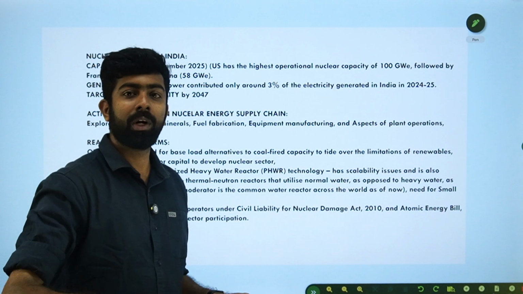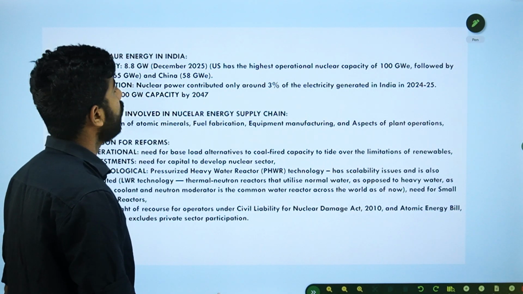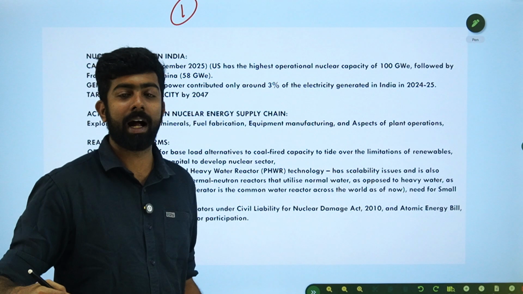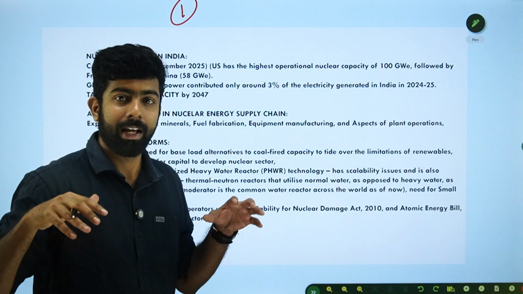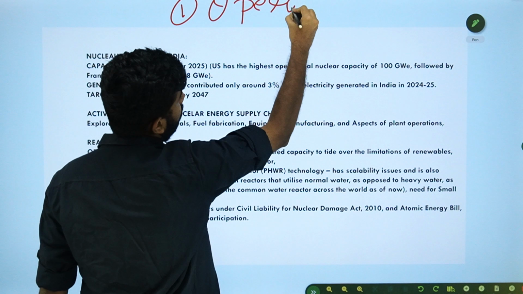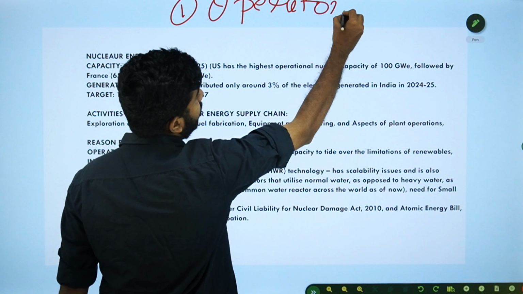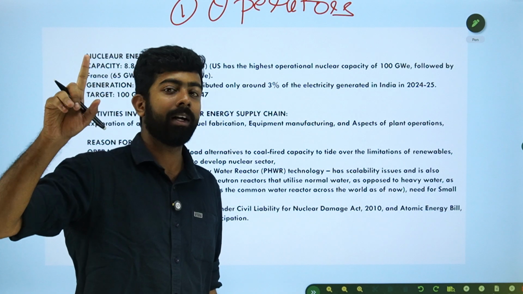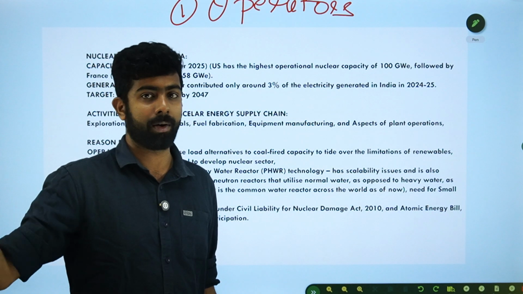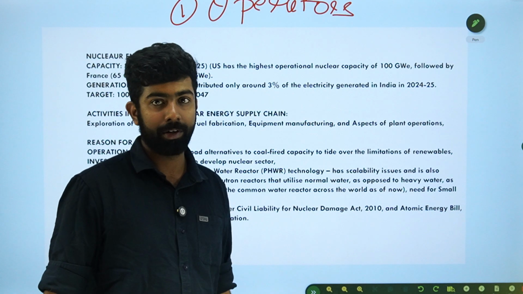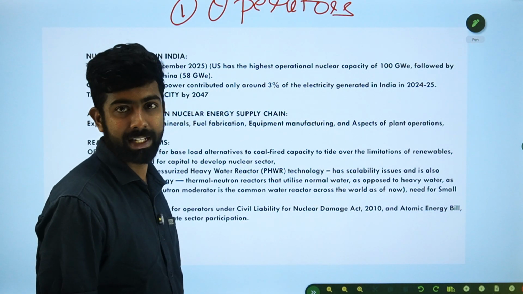So, the nuclear energy regime as of now. The first important point is the participation of the private sector. As of now, who can operate? Operators. There is only one operator, a state-owned operator, the Nuclear Power Corporation of India. They operate the nuclear power plant. Although the suppliers could be different, the operation is done by only a state-owned entity.